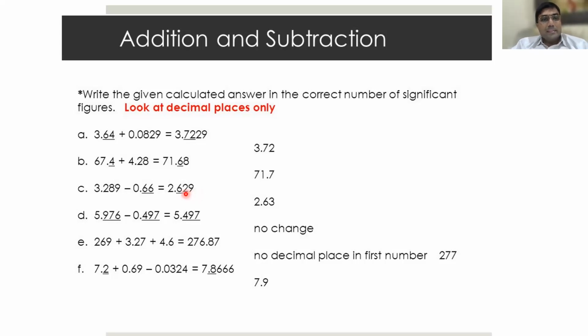So how to write this? Only 2 digits you should write. So here you write 2.6 only. Don't write this 3. Are you clear or not? Yes, sir. So this 3 is not required.